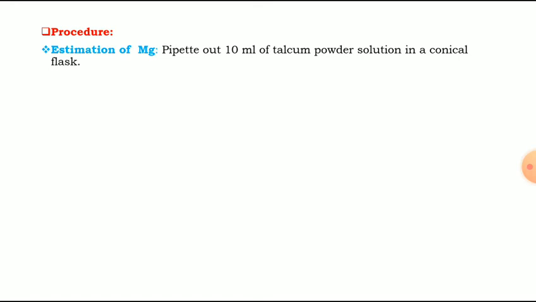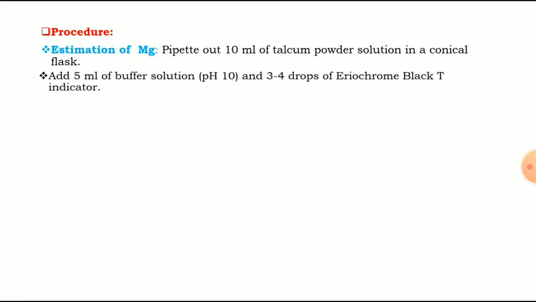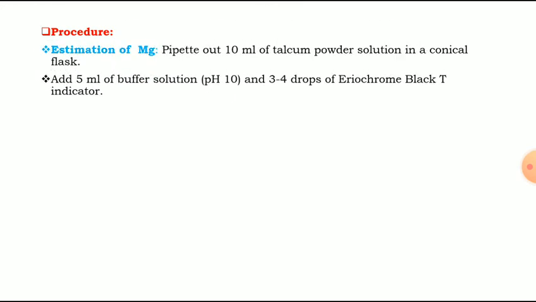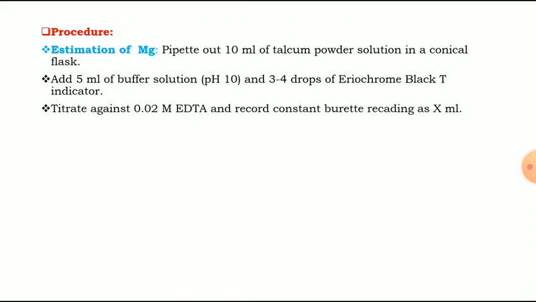From that 100 ml solution, you have to pipette out 10 ml and transfer it into the conical flask. Then add 5 ml of buffer solution pH 10 and 3-4 drops of eriochrome black T indicator and titrate against 0.02 molar EDTA and record the constant burette reading as X ml.